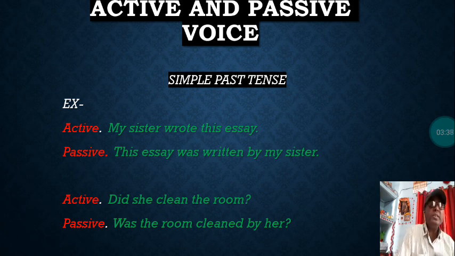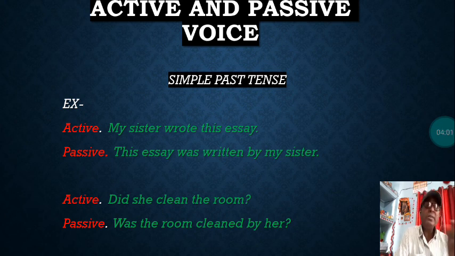My sister wrote this essay will be changed into passive: This essay was written by my sister. This is simple past tense. So here will be was or were. Was or were will be used according to the new subject that will become in passive form. Why am I telling new subject?